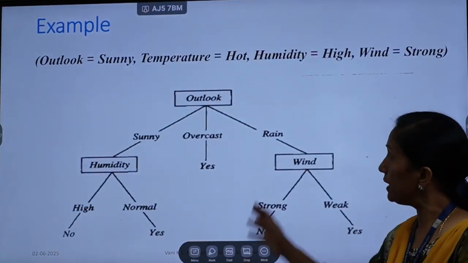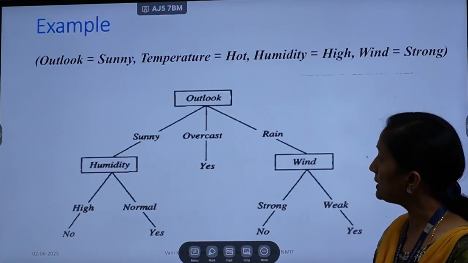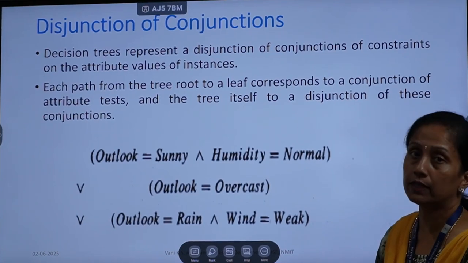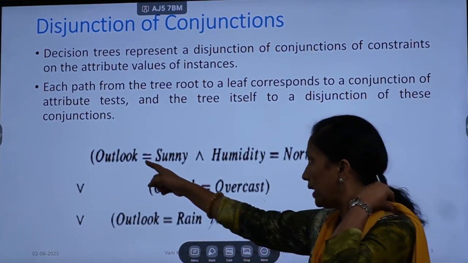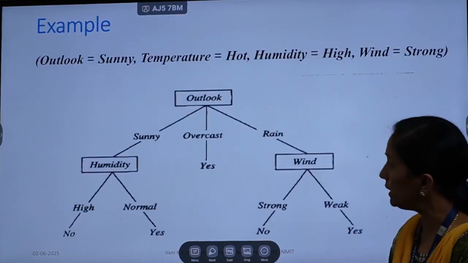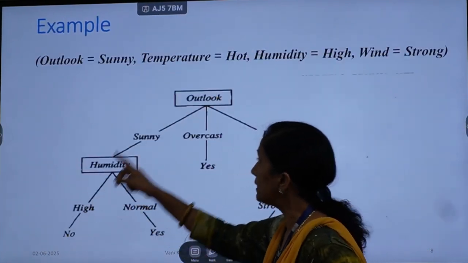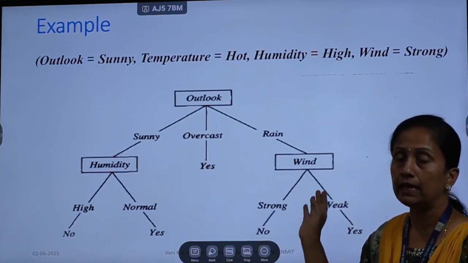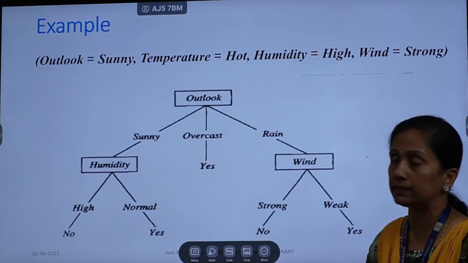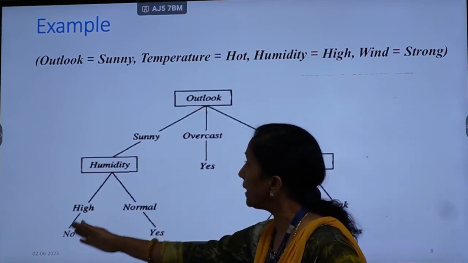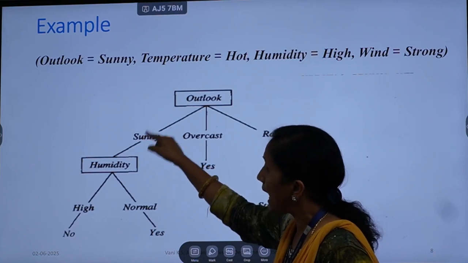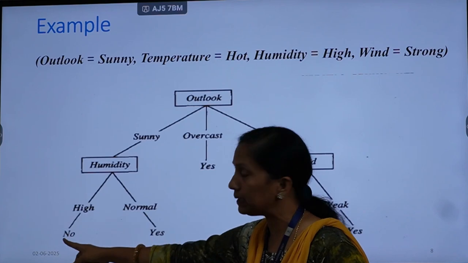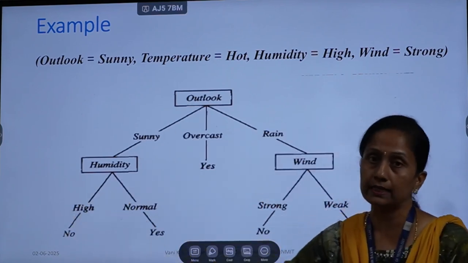Yeah, so this tree, whatever we have constructed, can be called a disjunction of conjunctions. The decision tree can be described as a disjunction of conjunctions. What is a conjunction? One branch we call a conjunction. For example, here I call this one branch. In that sense I can write it as if-else statements. The entire tree can be written as a sequence of if-else statements. So how do I write this one branch? If Outlook is sunny, and it's a conjunction, so it is and, humidity is equal to high, then the label is no. So that one branch is called a conjunction.